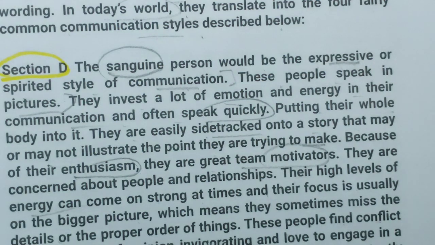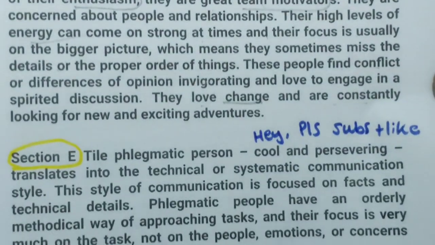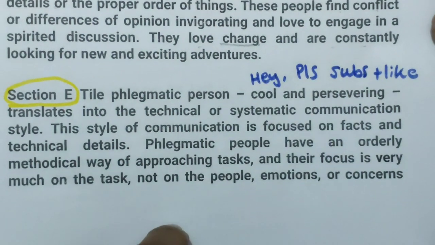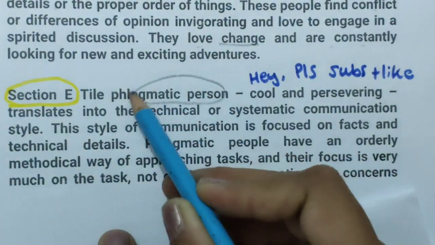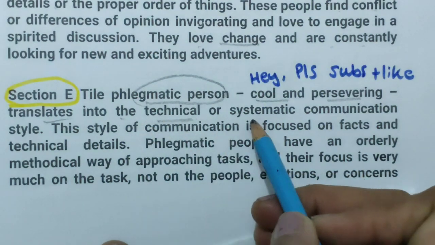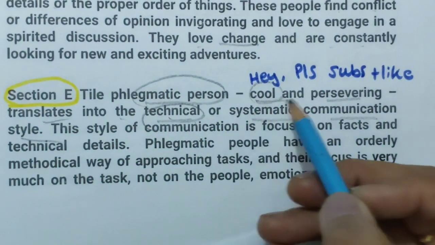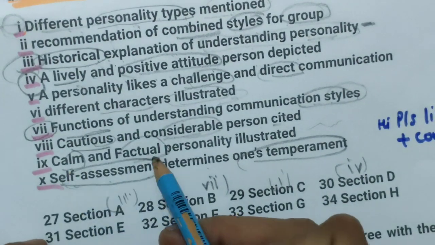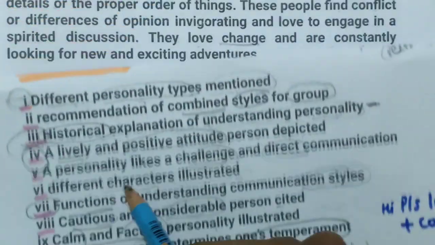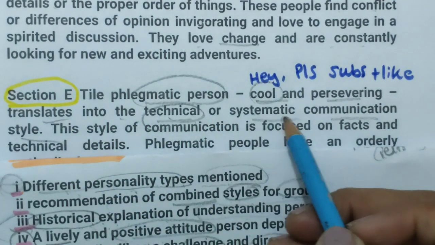Now E number, side by side, whatever important words are there, please match it, please underline or circle the words. So here this person, another personality, cool and persevering, translates into the technical or systematic communication style. So technical, cool. So here they were talking about calm and factual personality illustrated. See this, cool and persevering translates into technical or systematic communication.